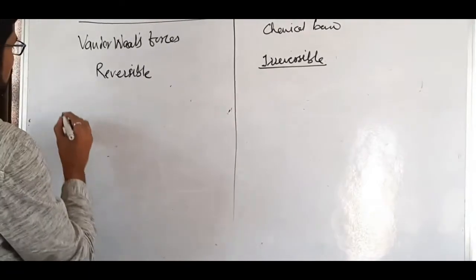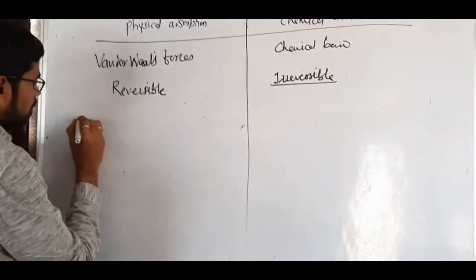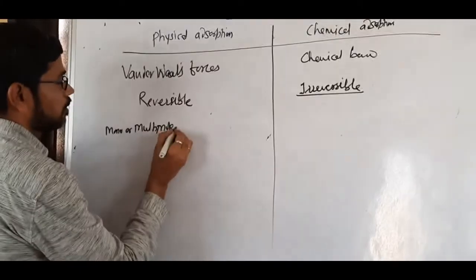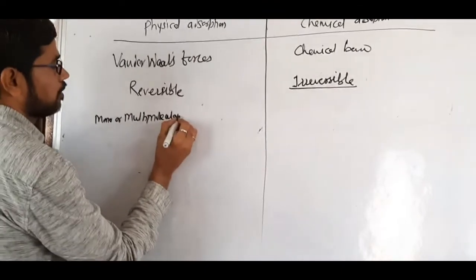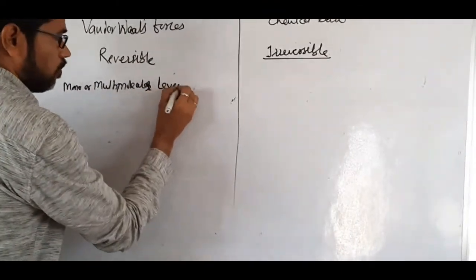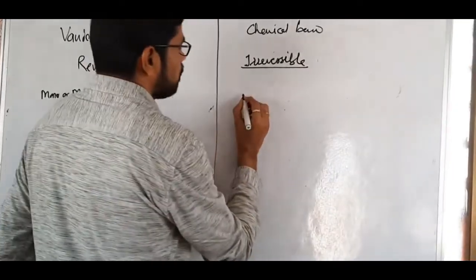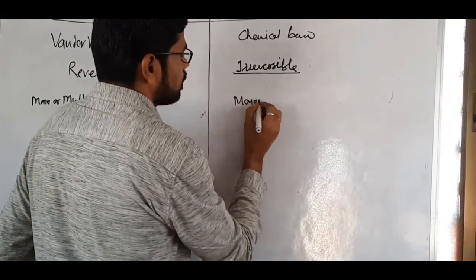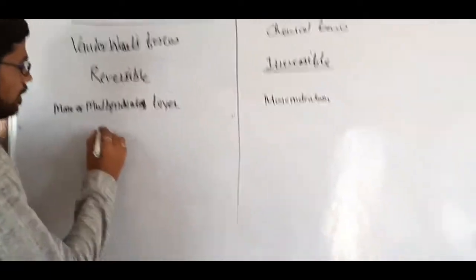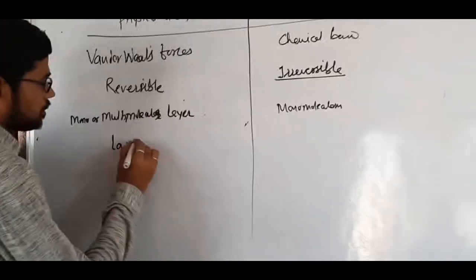In physical adsorption, it may be a mono or multimolecular layer. In chemical adsorption, simply a unimolecular or monomolecular layer forms. Physical adsorption is favorable at low temperature.